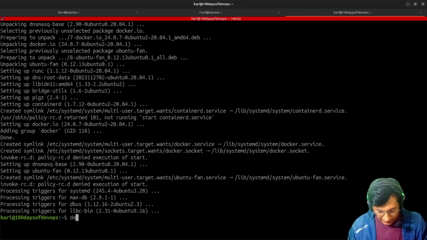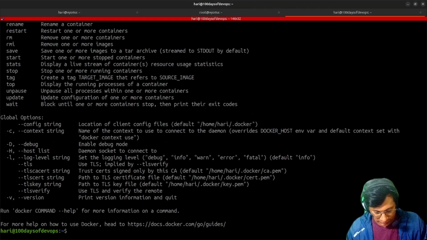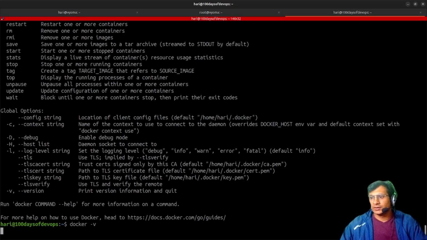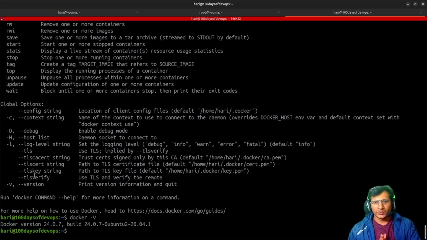So here we have installed Docker. Here you can see docker -v is available. This is the Docker version. Docker is a containerization tool that is developed in the Go language. Here are some key points. This is called the Docker CLI, in which you can put the commands.